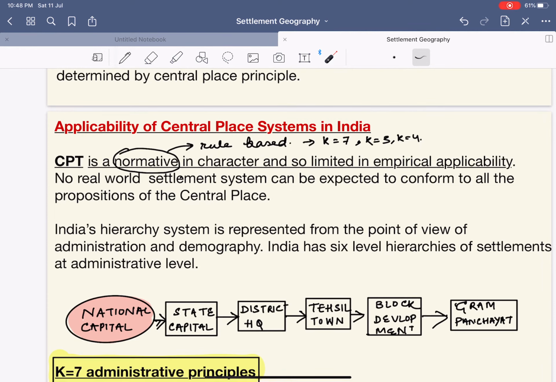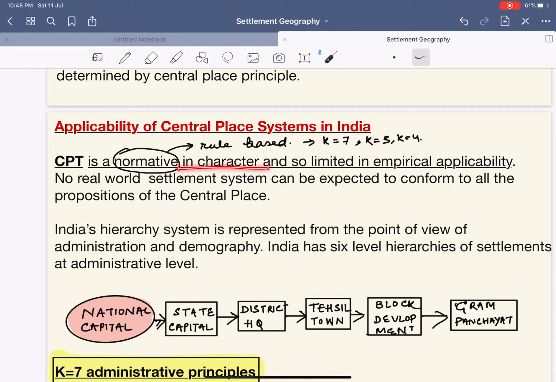Now, what is the applicability of the CPT in India? See, this was a question asked in your 2016 examination: what is the applicability of the CPT in the Indian context? It says that CPT is normative. What do we mean by the word normative? Rule based. K equals 7, K equals 3, K equals 4.